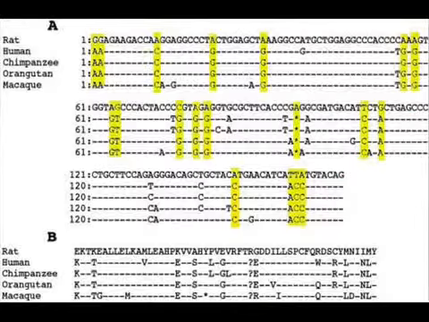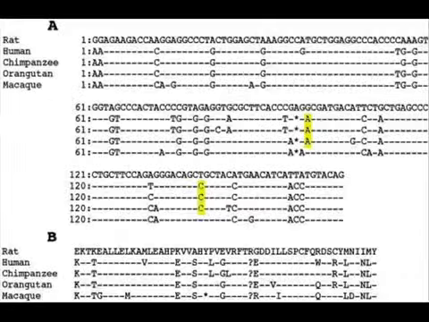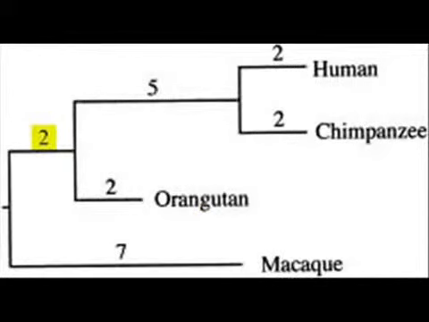Let's look at the pattern emerging. 19 nucleotides are shared by all the primates, but not with the rat. 2 more link all the apes, 5 more link humans with chimps, 2 differences from the other 4 are found in each of humans, chimps, and orangutans, and 7 in macaques.